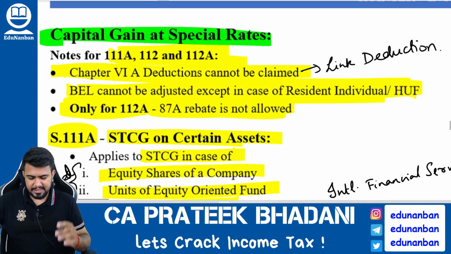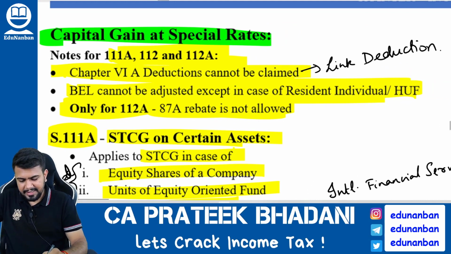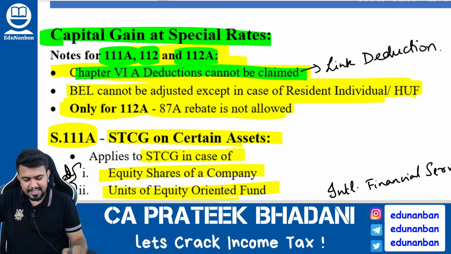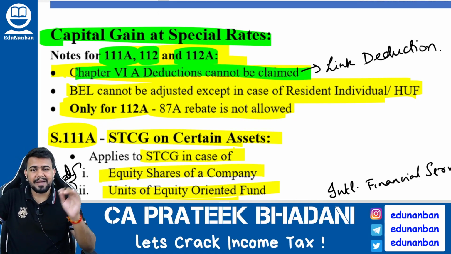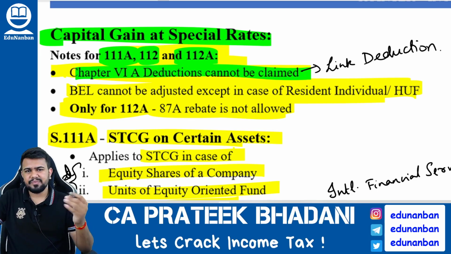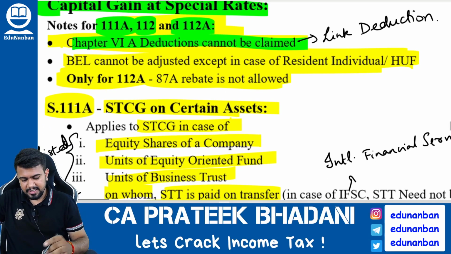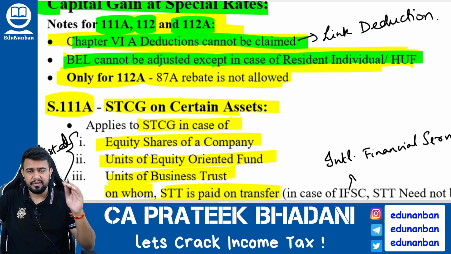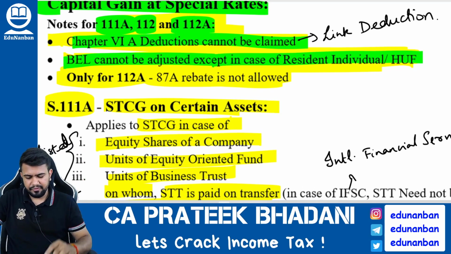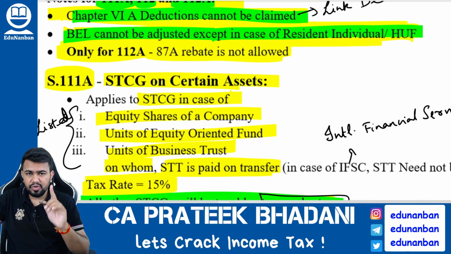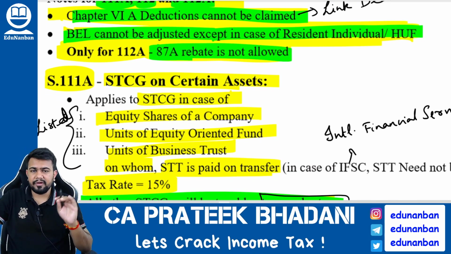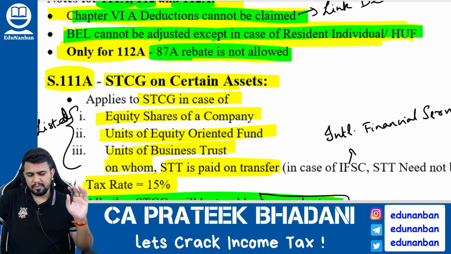Firstly, against all these three sections, 111A, 112 as well as 112A, Chapter 6A deduction will not be allowed. Chapter 6A deduction is not allowed against any special rate income. Next, the basic exemption limit cannot be adjusted except in case of a resident individual and HUF. And third, for 112A alone, the 87A rebate also will not be allowed.